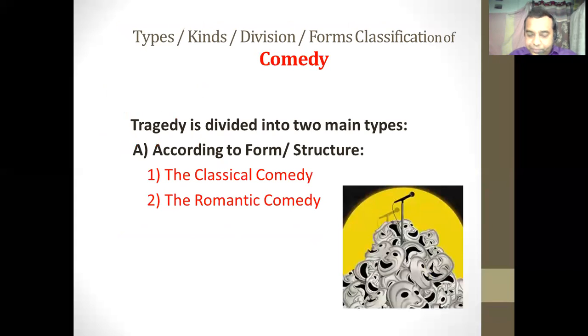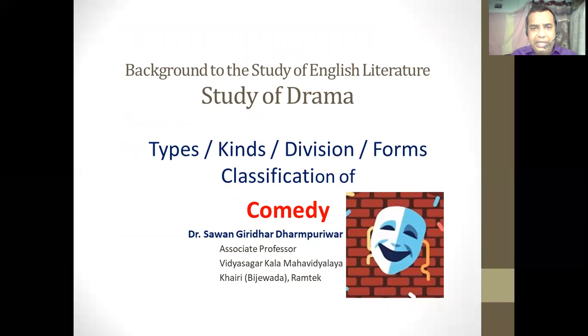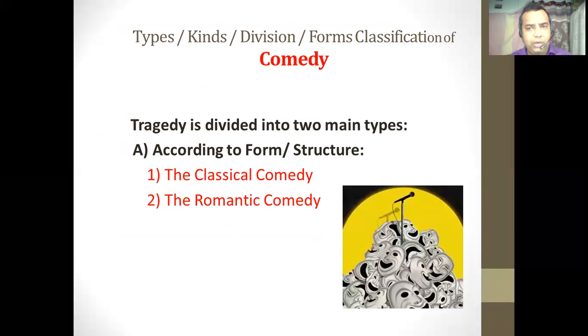As I have said, when we are thinking about the various types, kinds, divisions, and forms of comedy, we can say that comedy can be divided according to two criteria. It can be divided according to the form and structure. It can be divided according to the theme. According to the form and structure, comedy is further divided into two subtypes. The first one is the classical comedy. The second one is the romantic comedy.